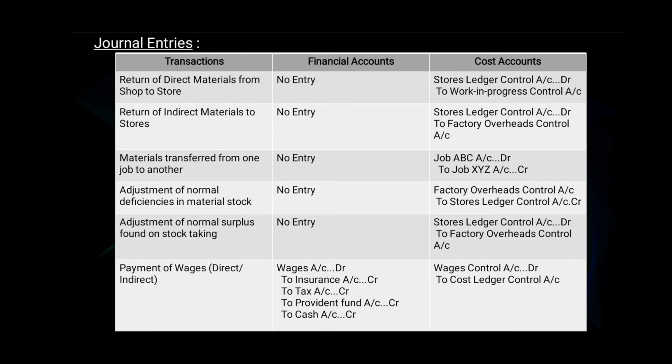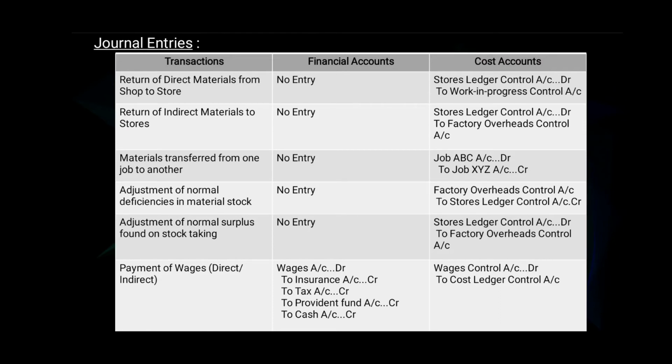12th. Adjustment of normal deficiencies in material stock. So in financial account there will be no entry. In cost account the journal entry will be factory overheads control account debit to stores ledger control account. 13th. Adjustment of normal surplus found on stock taking. In financial account there will be no entry, and in cost account the journal entry will be stores ledger control account debit to factory overheads control account.